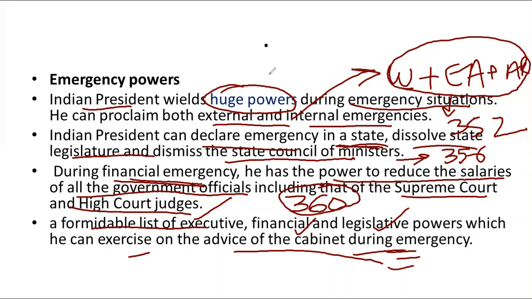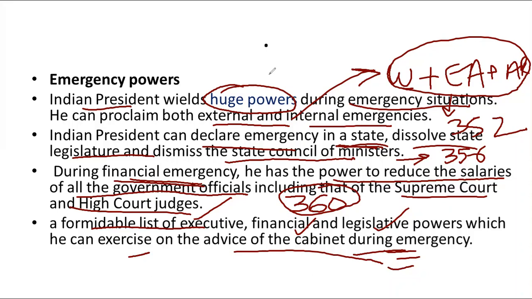Here, I have not mentioned the emergency powers of the United States President. This doesn't mean that the President of the United States has no emergency power. He has emergency power, but unlike the Indian Constitution, which explicitly mentions the emergency powers that can be enjoyed by the President of India, as we have already seen under Articles 352, 356, and 360, the US Constitution does not specifically include any comprehensive separate regime for emergencies.